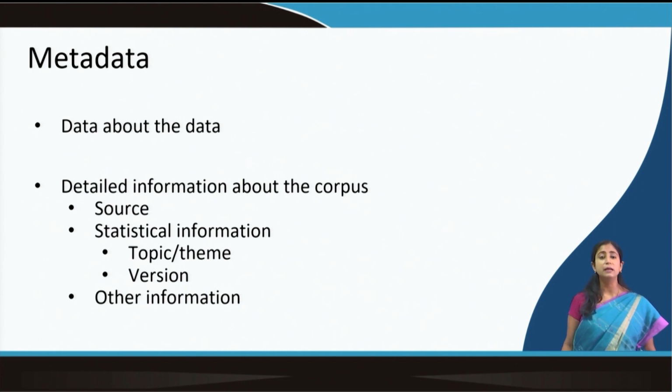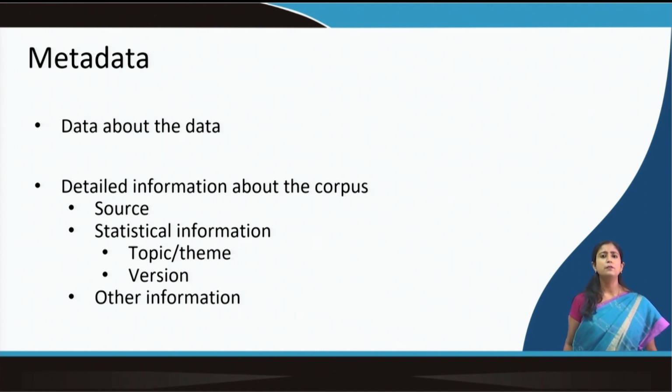But when we talk about collecting data and creating a corpus, one important thing we also do is creating metadata. What do we mean by metadata? Metadata is basically defined as the data about the data. We have to have all the information about the corpus: from where the data has been collected, what topics or domains the data were collected for, different versions, if there is an older version and it was revised, how many sentences there are, and if speech, what type of speech we have.